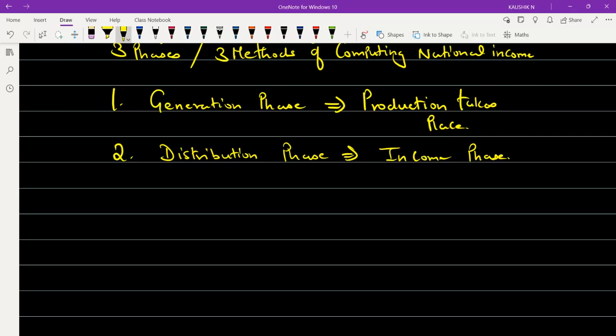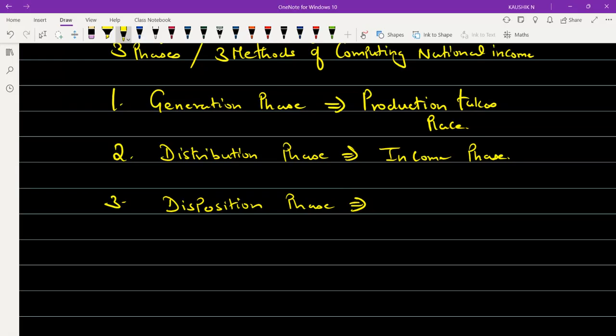And then the third stage, the third phase, we call the disposition phase. What is the third stage? It's called the disposition phase. Here the payment takes place, that is, the amount is being spent.